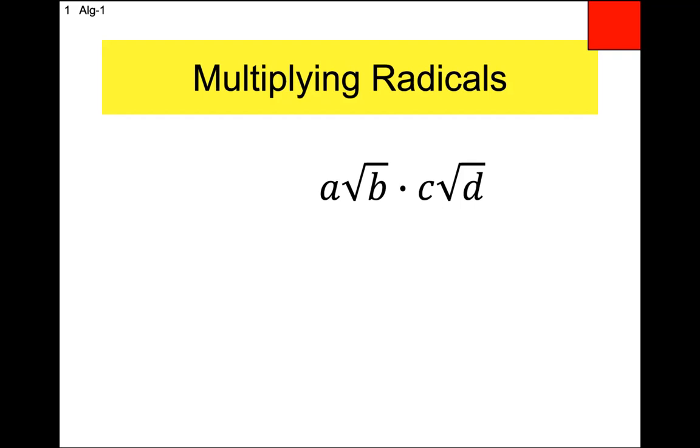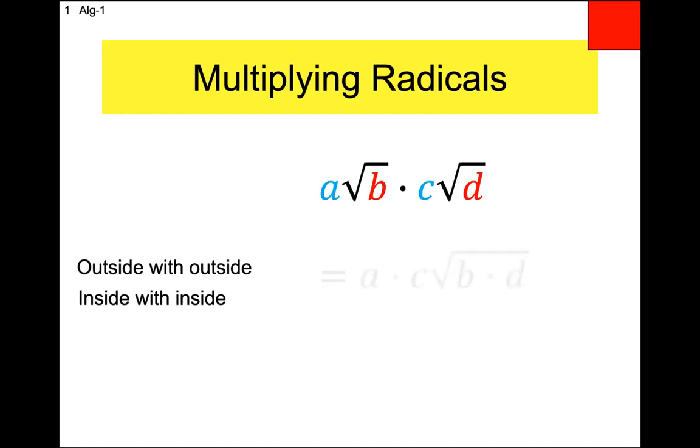All you do is multiply the outside with the outside and the inside with the inside. Literally, that's all you do. You take A and C and multiply them together, the things in blue. Then you take the things in red and multiply them together. The things in red stay inside the square root symbol, and the things in blue stay on the outside. That's what it turns into. And if that was all this was about, this would be a really easy day.